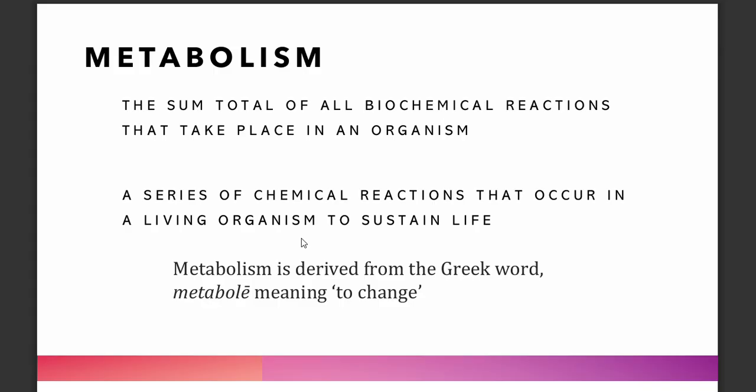So that's basically why metabolism is also defined as the sum total of all biochemical reactions that take place in an organism. Not only humans, even animals and plants have metabolism. And these are a series of chemical reactions that occur in a living organism to sustain life.